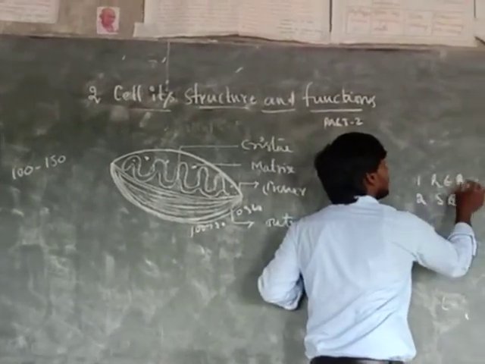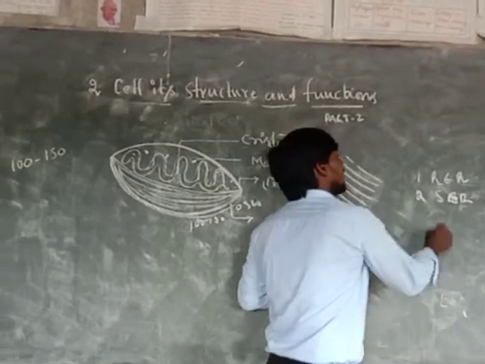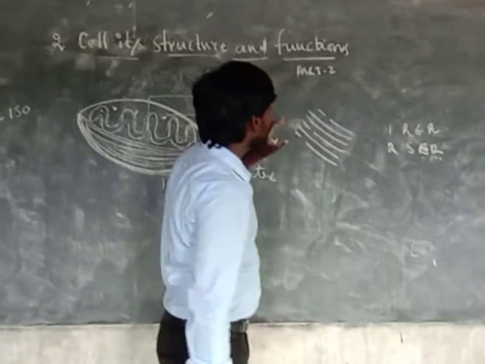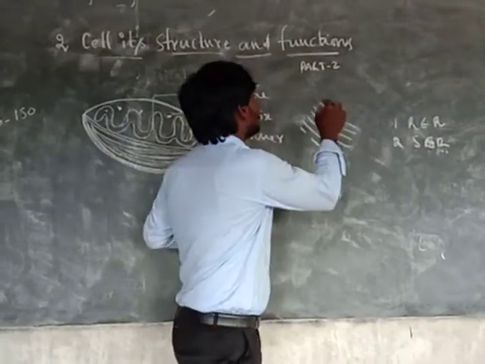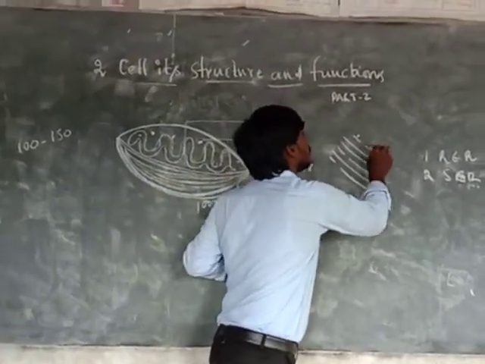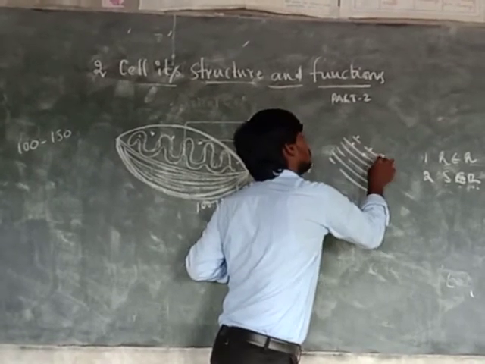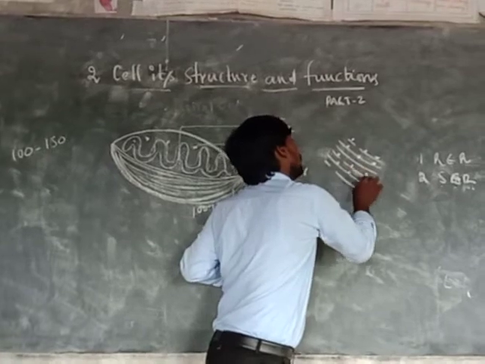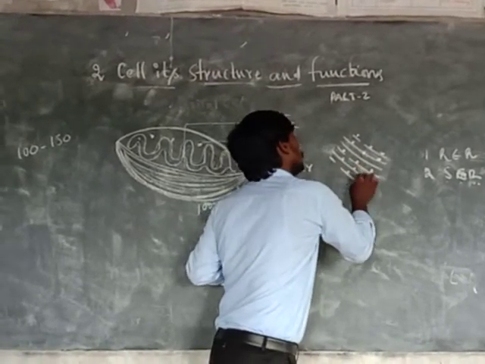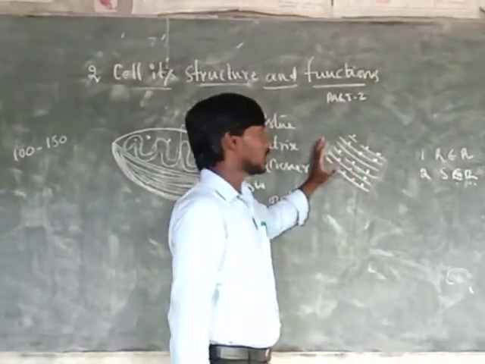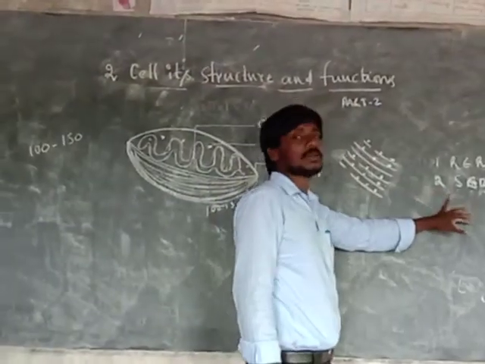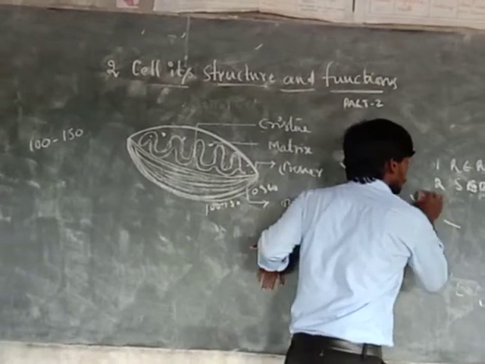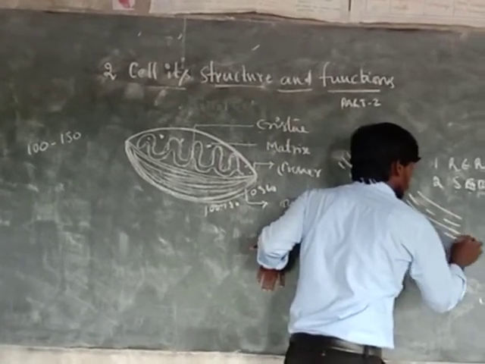RER is the rough endoplasmic reticulum and SER is the smooth endoplasmic reticulum. When ribosomes are attached or scattered on the endoplasmic reticulum, it is called the rough endoplasmic reticulum. The smooth endoplasmic reticulum has no ribosomes.